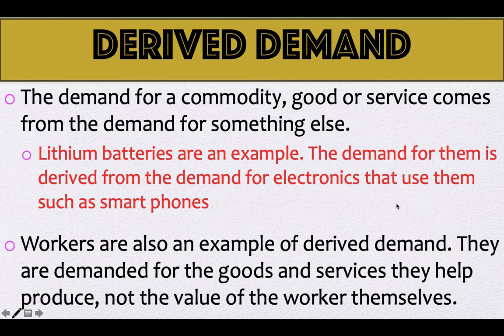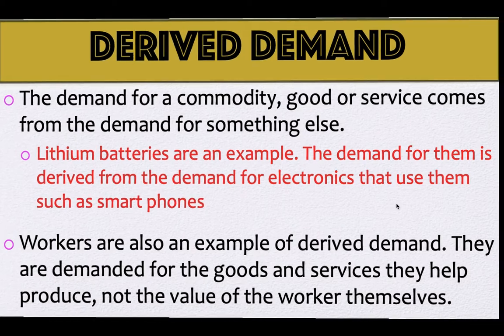Workers are also an example of derived demand. Workers are demanded for the goods and services that they help produce, not the value of the workers themselves. So labor demand is derived demand, which means the demand for it is derived from something else.